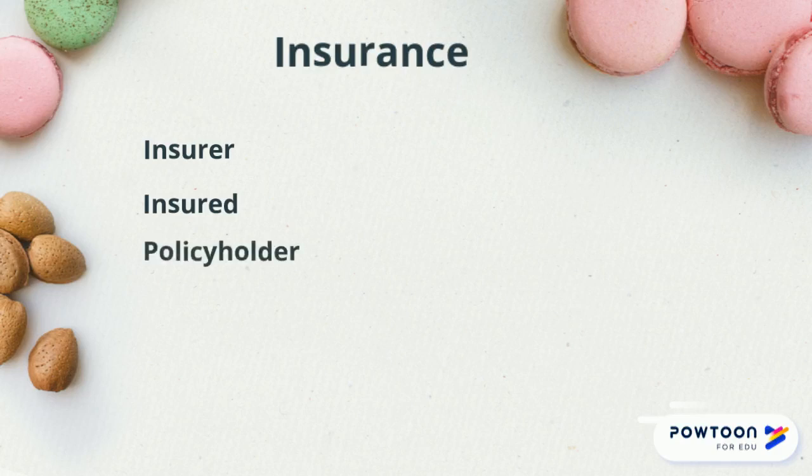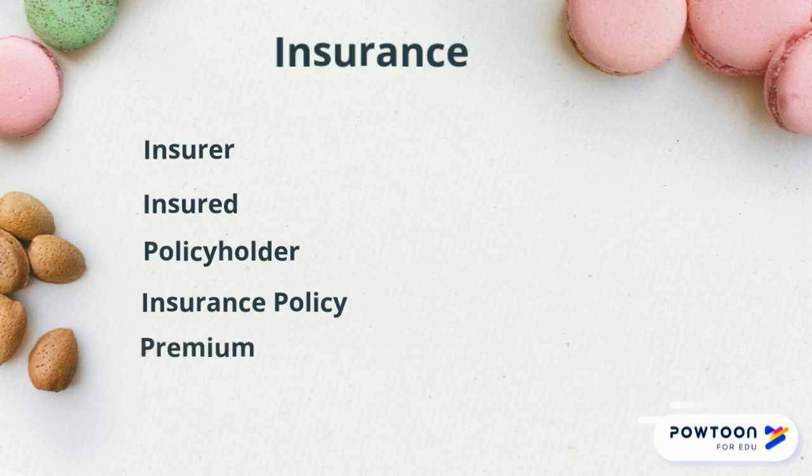The person or company purchasing the policy or insurance is known as the policyholder. The insurance policy states the conditions to which the insurance company and the policyholder have agreed to. A premium is the amount the policyholder must pay for insurance coverage. A claim is a request for payment for a loss that the policy covers.